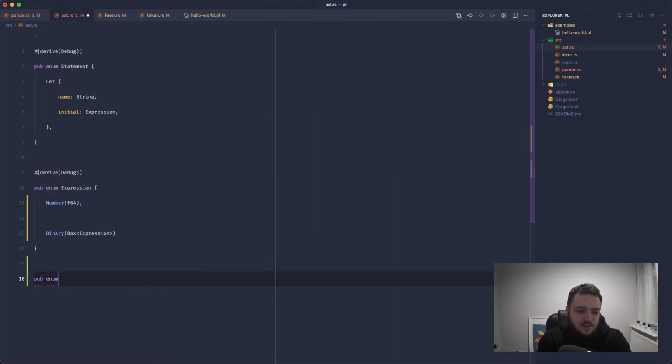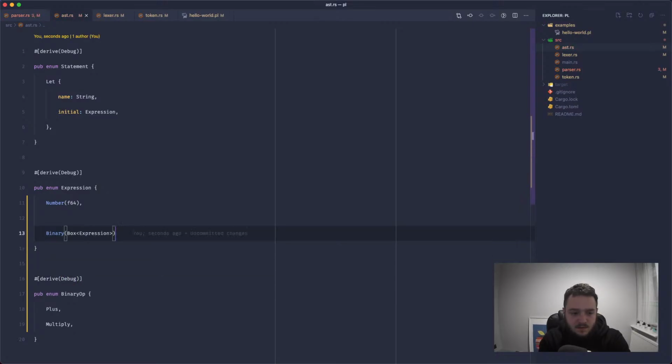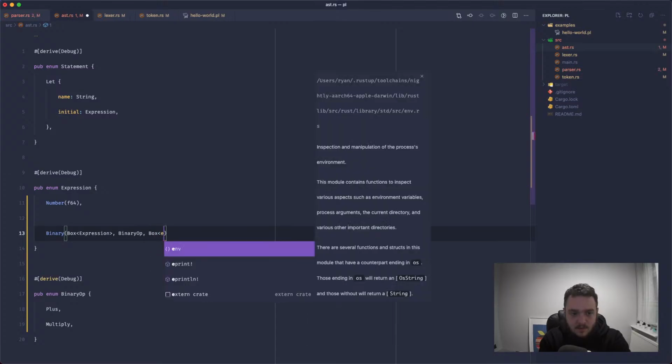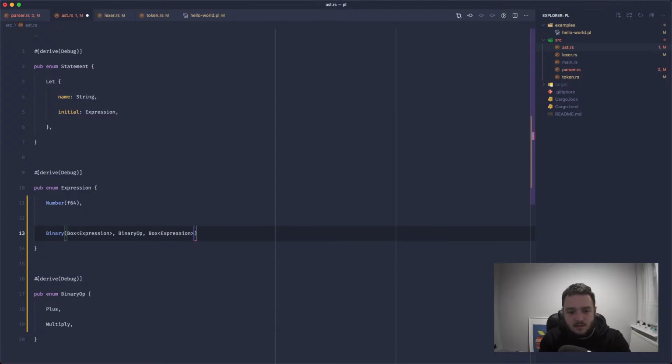I think we want another enum as well for binary ops. So we'll have a plus and we'll have a multiply. And we'll put some debug stuff in there. Because now we can separate this from our token types completely, and we can use that instead.